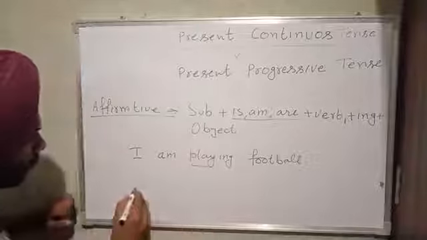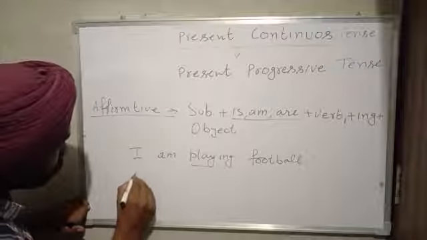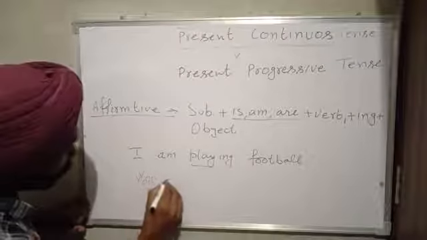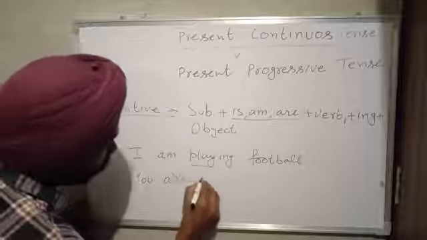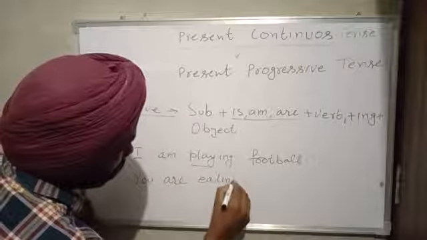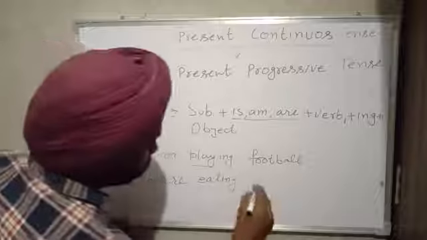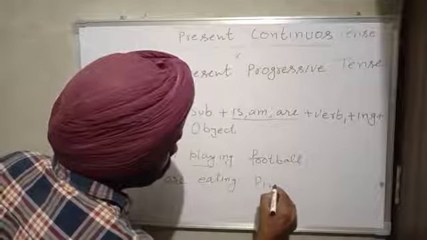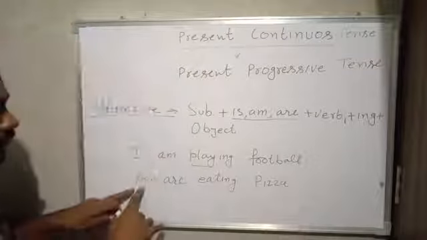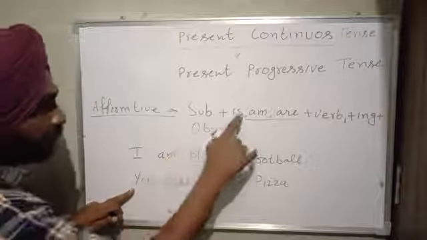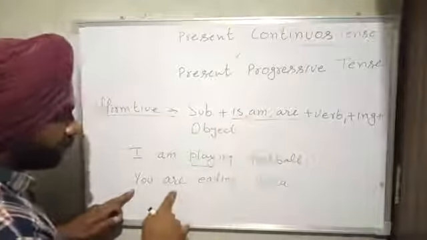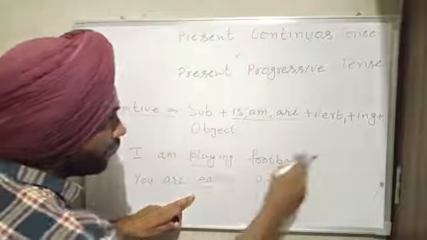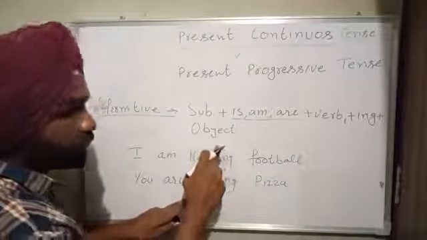So one more example. You are eating pizza. Again, you is subject, one thing from is, am, are, verb first eat plus ing, and the last one is object.